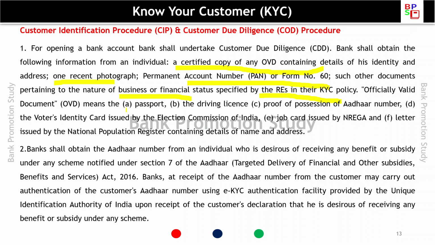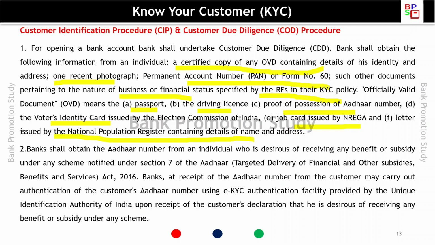Officially valid document means passport, driving license, proof of possession of Aadhaar, voter's identity card, job card issued by NREGA, and letter issued by population register containing the details of name and address. So these are 6 officially valid documents.